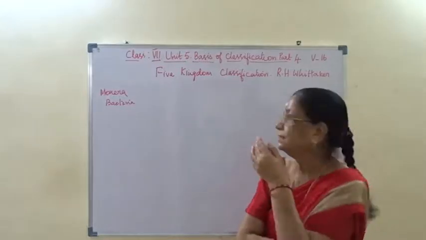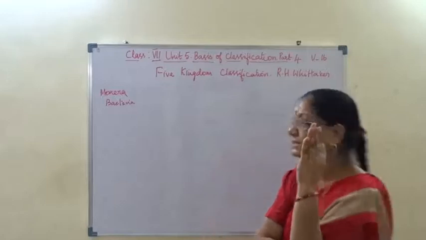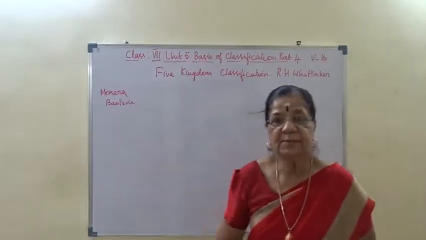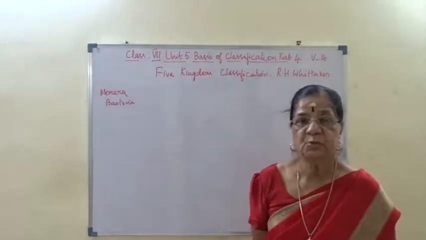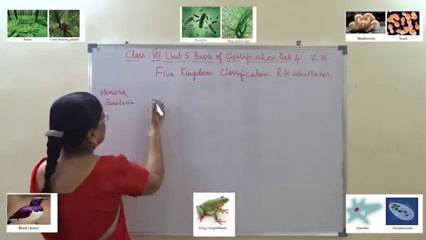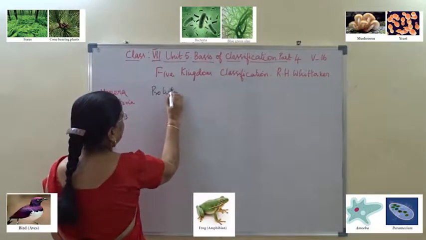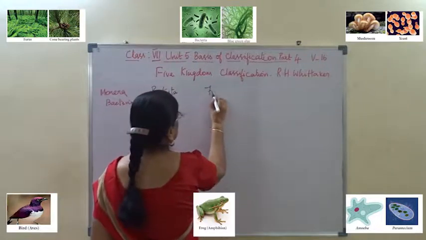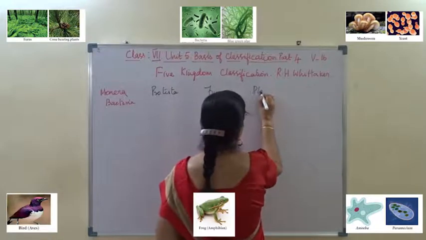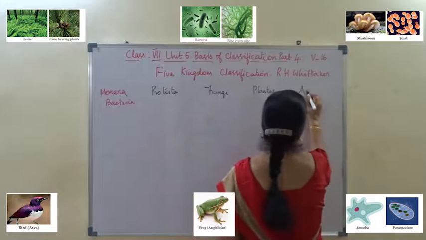Now the next one is the five kingdom classification. It was R.H. Whittaker. He classified organisms into five groups as kingdom Monera, kingdom Protista, kingdom Fungi, kingdom Plantae and kingdom Animalia.